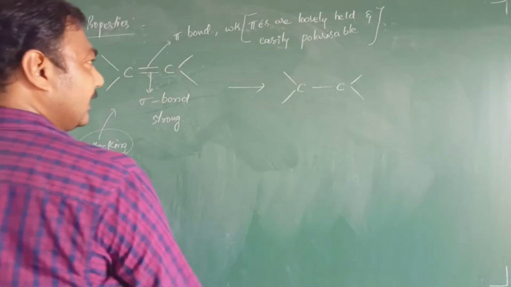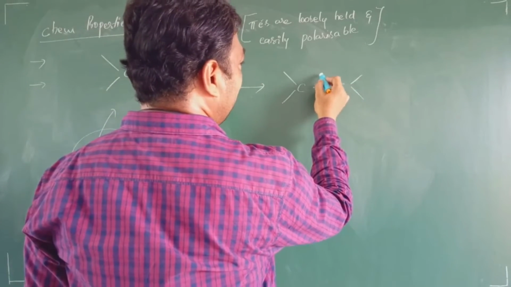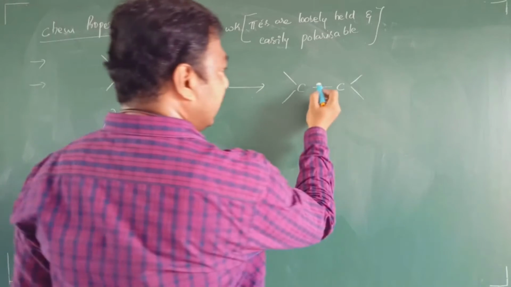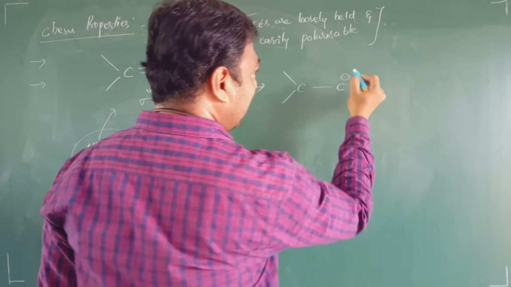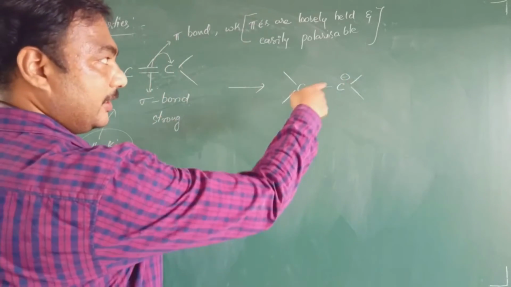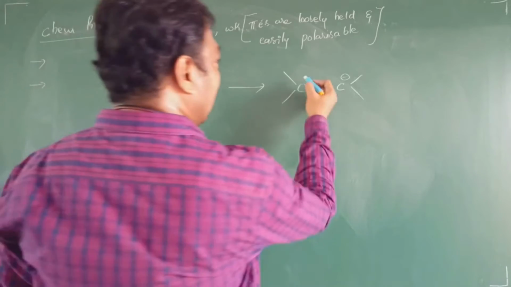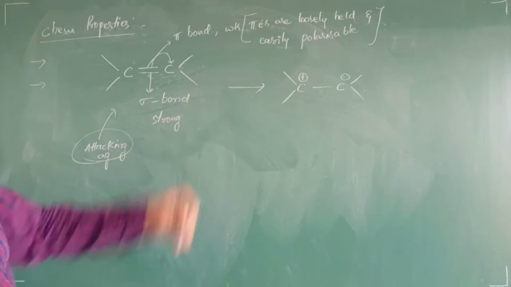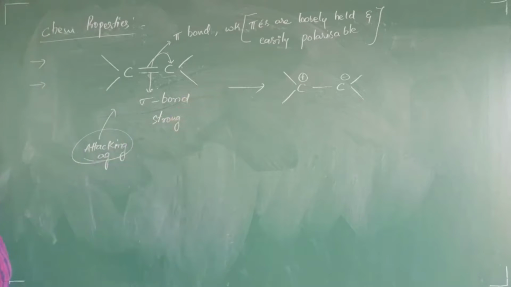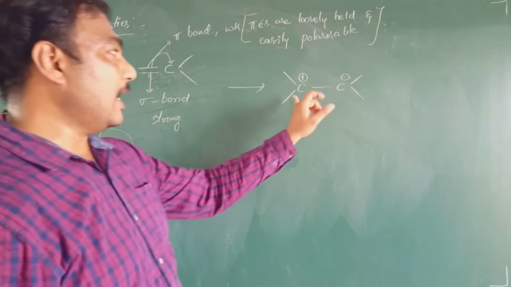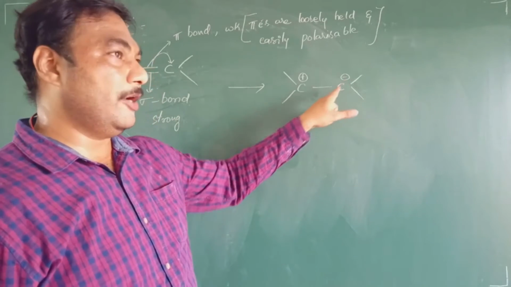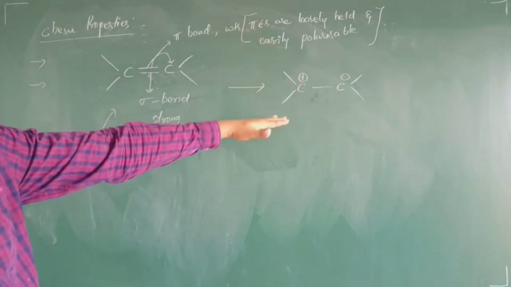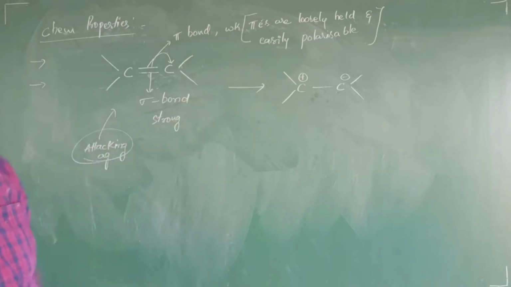In presence of this attacking agent, the pi electrons are shifted towards this carbon. This carbon is having excess of electron density, therefore I write a negative charge. And on this carbon I write what is the charge? Positive charge, deficiency of electron. Okay students, understood? Because on these two carbons I am getting one positive and one negative charge, these alkenes are slightly polar, or the pi electrons are easily polarizable.